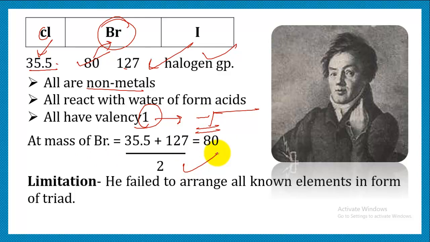So there was a severe limitation to his discovery, that though he could make out certain triads, he actually failed to arrange all the known elements in the form of triads. Right. So he could form only a few triads. He failed to use this law for the other elements. So he could make out only a few triads. So this was the limitation.